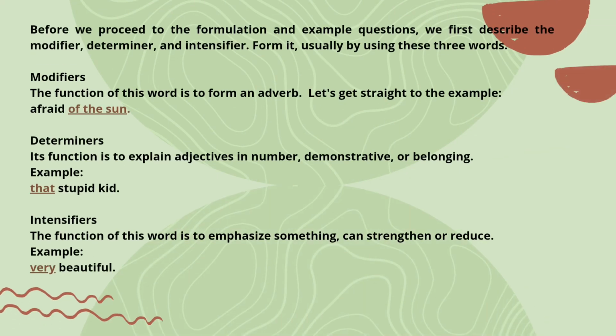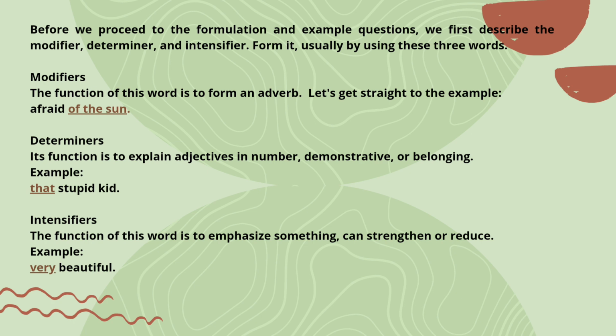Before we proceed to the formulation and example questions, we first describe the modifier, determiner, and intensifier. Usually they form using three kinds of words. The first is modifiers. The function of this word is to form an adverb.